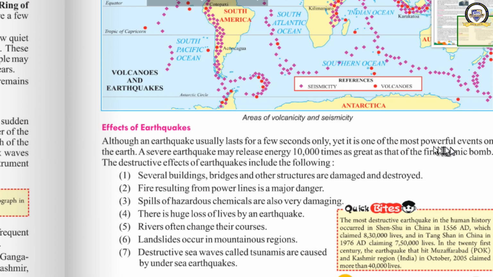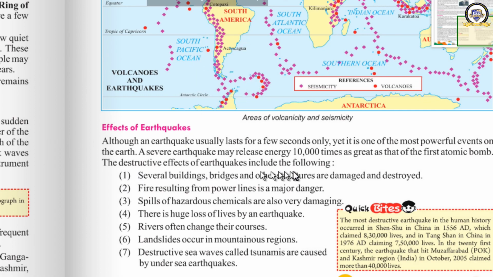Yet it is one of the most powerful events on the earth, because within that 1 second or 2 or 3 seconds, it can cause severe damage to the earth. The whole area can be destroyed by the earthquake. Thousands of people may die because of this earthquake. It may release energy 10,000 times as great as that of the first atomic bomb. The first atomic bomb dropped in Hiroshima and Nagasaki, when we compare that energy, 10,000 times that energy can be released by an earthquake, and that energy destroys the entire area.